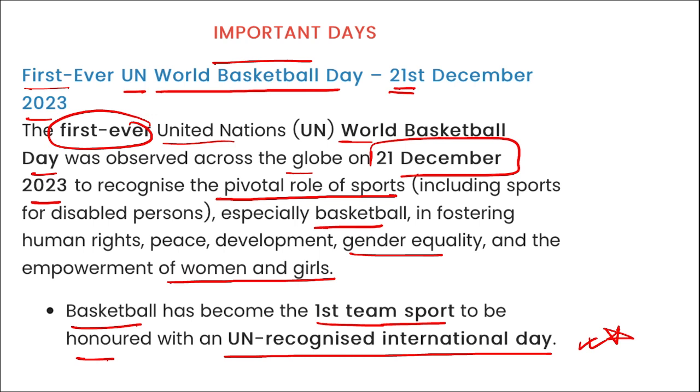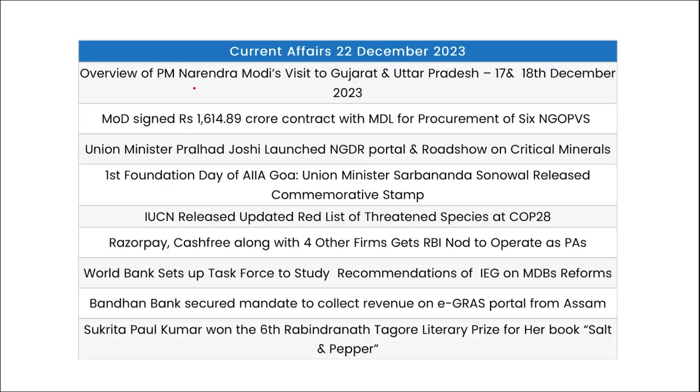Now let's move to some revision part, one liner revision part. PM Modi visited Gujarat and UP on 17th and 18th of December and launched various projects, and the largest office building was inaugurated in Surat. Before that it was the Pentagon of USA that was the largest office building.